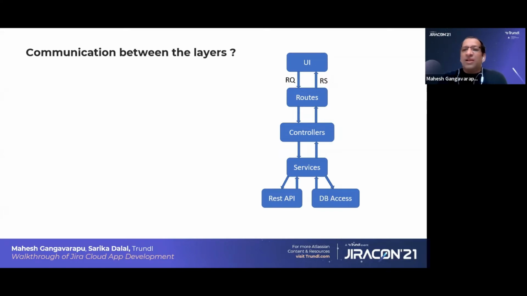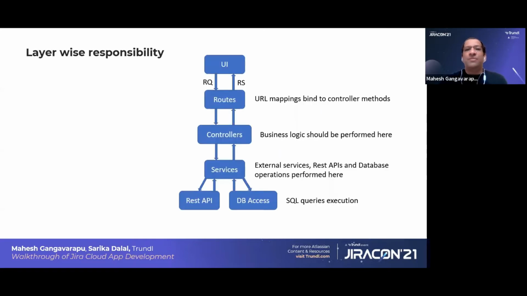Depending upon our requested functionality, it will execute either REST API or DB access or external API. Okay, we'll discuss more on what each layer's responsibility is. Suppose when you request something from the UI, the request comes to the routes layer.